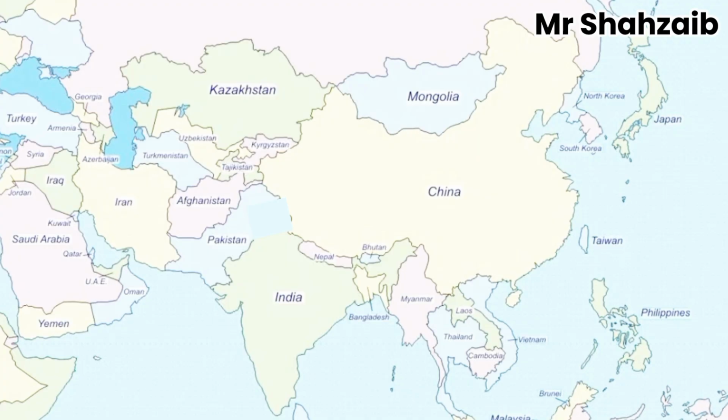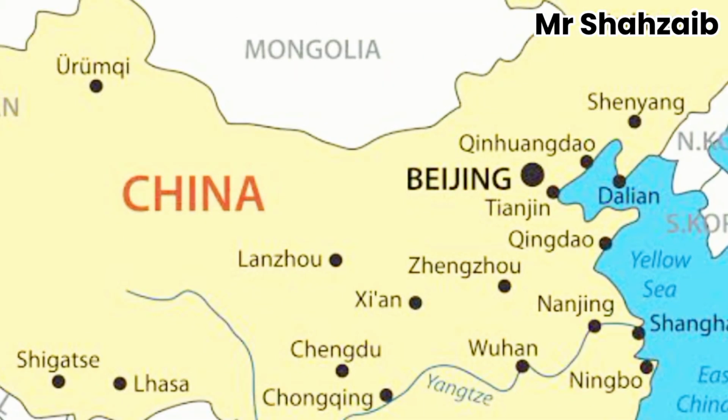China shares borders with 14 countries, including India, Pakistan, Russia, Mongolia, Nepal, Bhutan, Myanmar, Vietnam, Laos, North Korea, Afghanistan, Kazakhstan, Kyrgyzstan, and Tajikistan. Although China borders India, most of China's population does not live near this border.